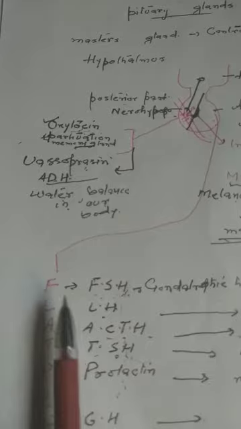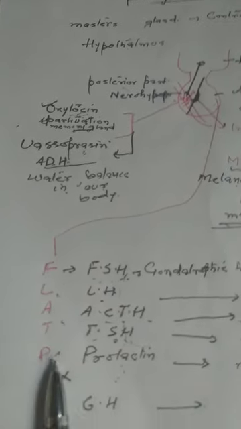Now discussing the anterior lobe, adrenohypophysis. You can remember the hormones of this adrenohypophysis by the term FLAT PIG, F-L-A-T, flat, P-I-G, pig. Now what is F? F stands for FSH, follicle stimulating hormone. It is also called gonadotropic hormone. So what is the function of this FSH or gonadotropic hormone?